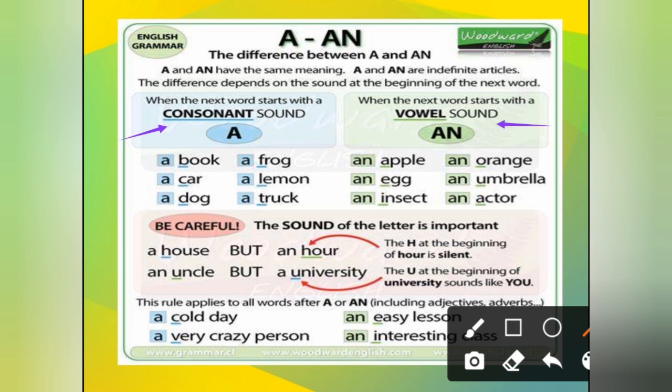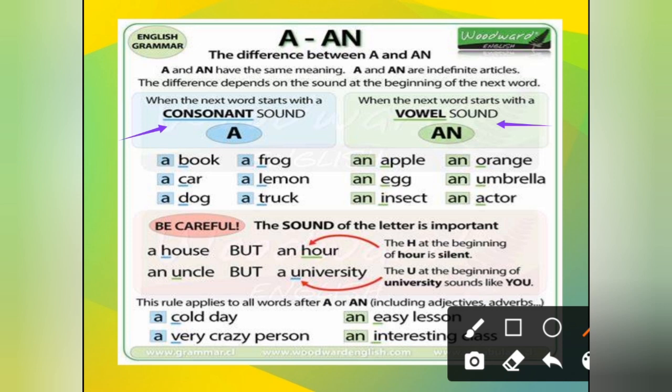But see, an hour, the A sound is there, okay, and this H is silent, so for hour we are going to use "an". Now see, U is our vowel letter, but see the sound. A university, the U sound we are getting, like Y-O-U, this kind of sound we are getting.